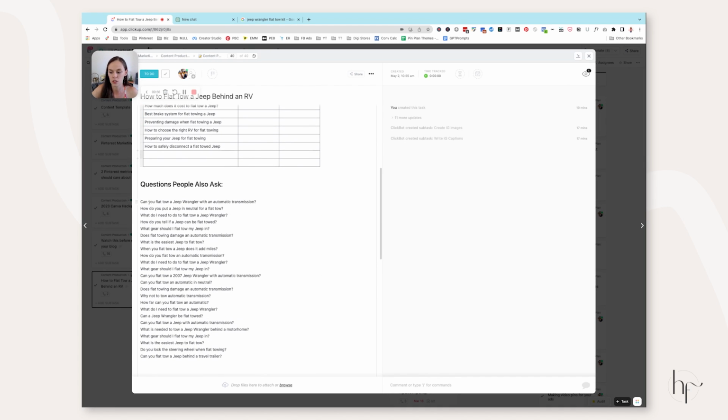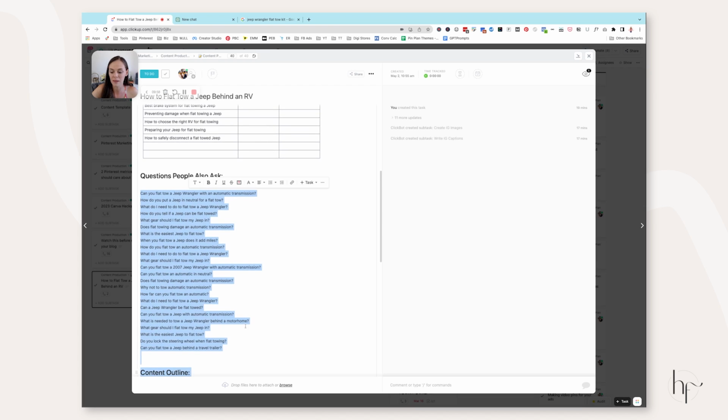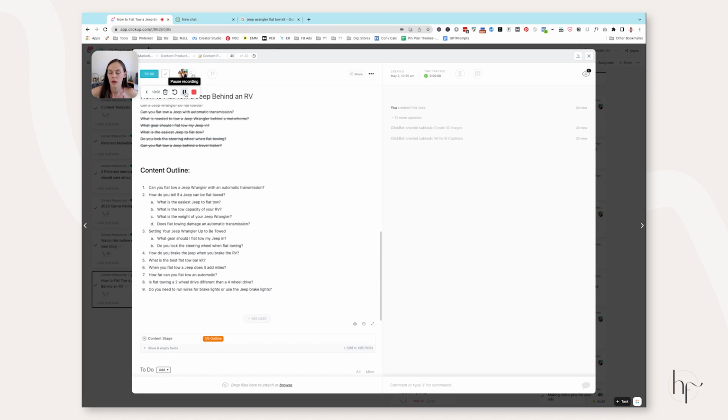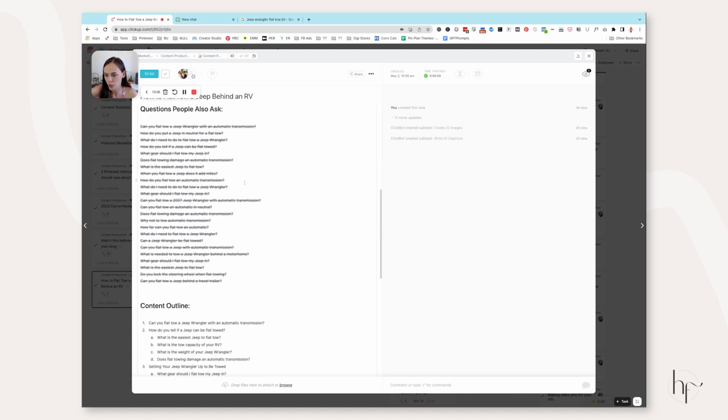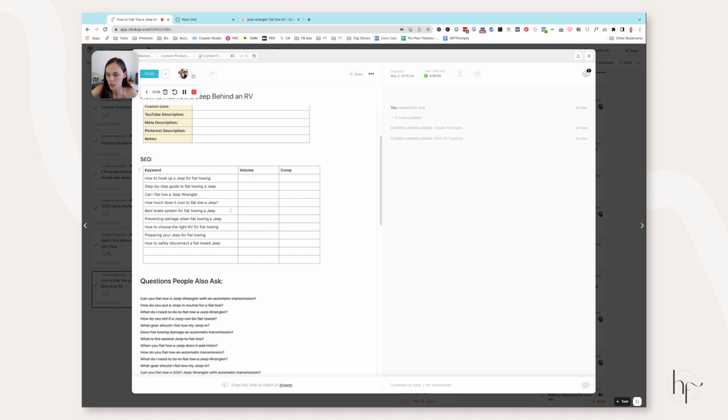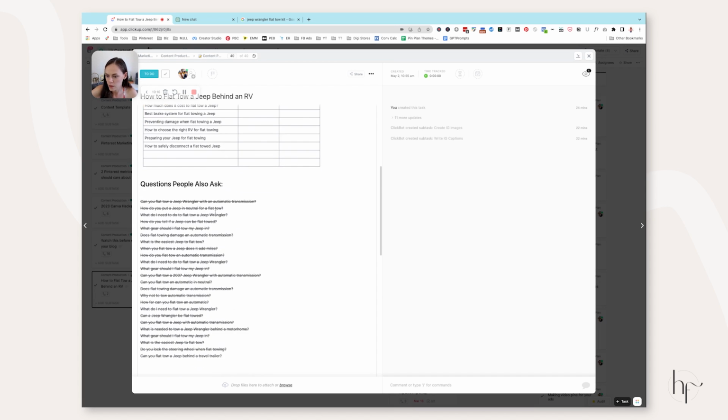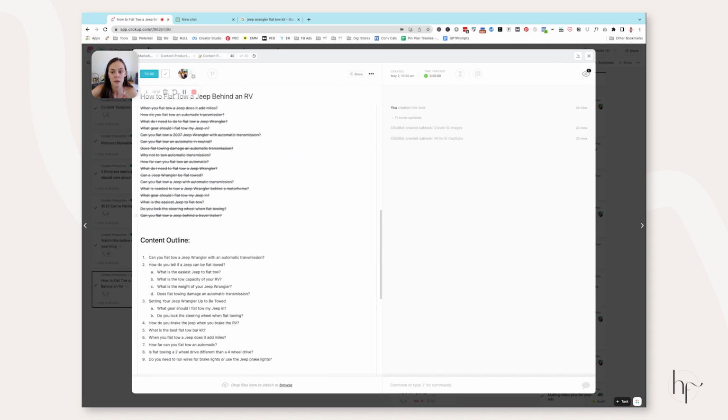Now what we want to do is start filtering through these questions and begin to piece together our outline. Okay, so I have my general outline actually scrubbed. I scrubbed my questions and my keywords to make sure that I'm including everything in there that I want to include based on my research.